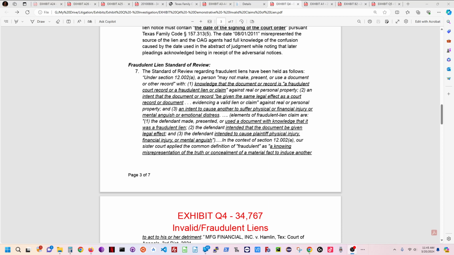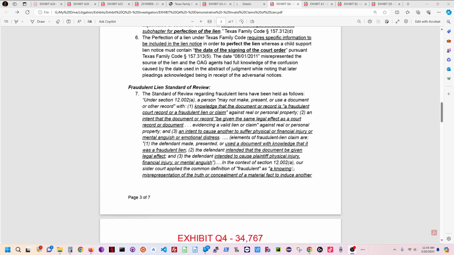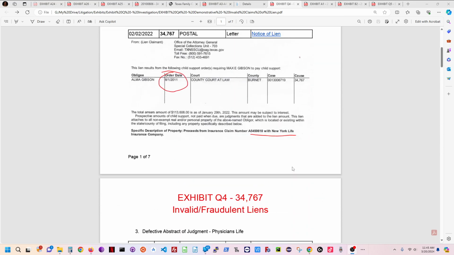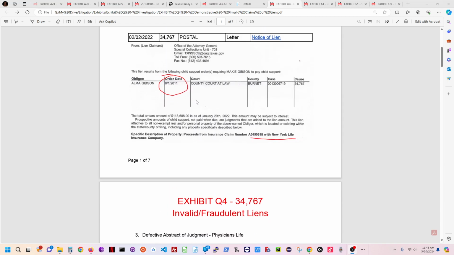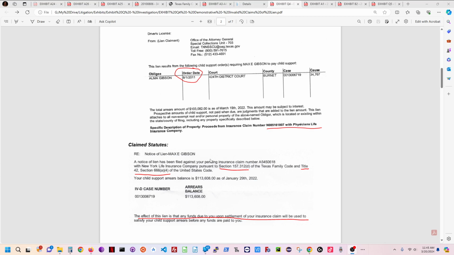After my mother died in 2021, I got three claims of lien from the Texas Attorney General's office with a date of August 1st, 2011. Let's go look at those. See, August 1st, 2011. Here's the court, Burnett County, Texas, and here's the cause number. Another lien, court, cause number. And there's the third one.